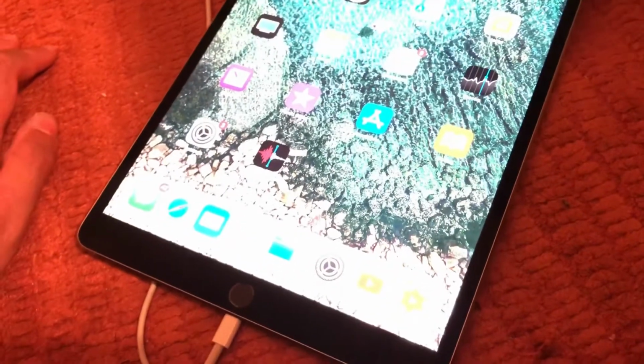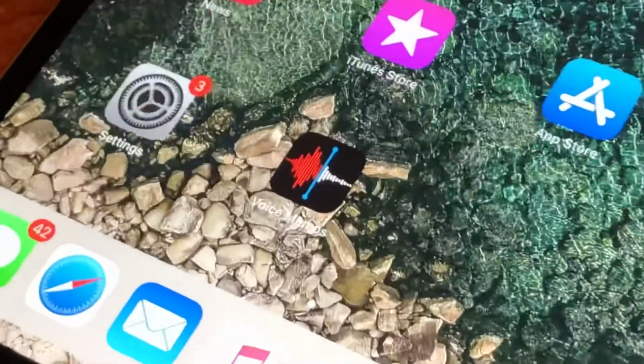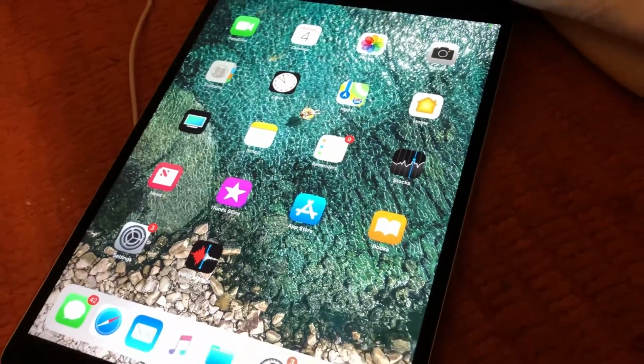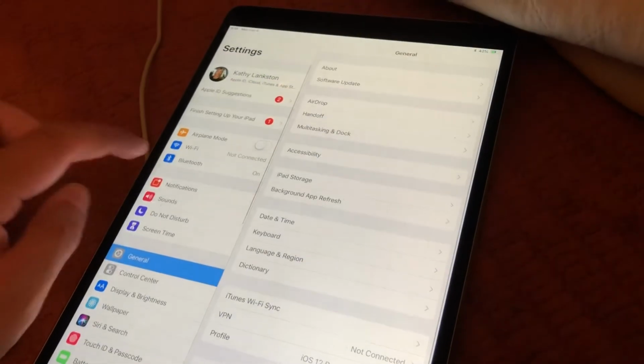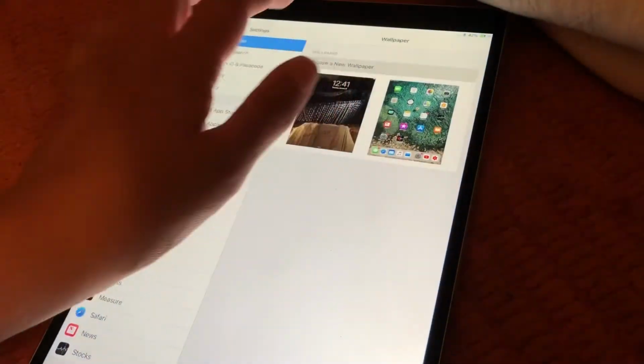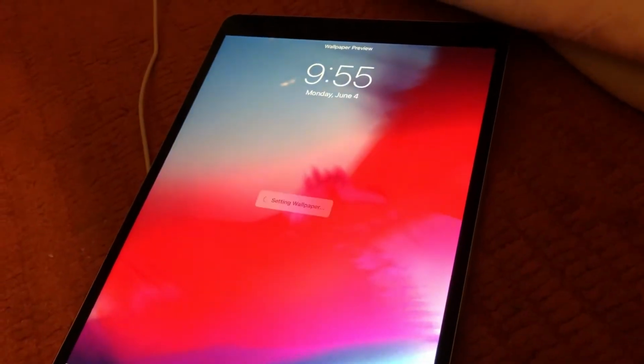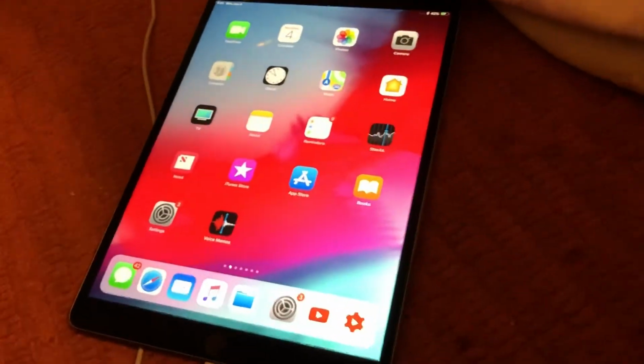You'll see the new voice memos and stocks app. And the first thing I decided to do was go in and change some of my settings, but you can see those new icons right here. So I went inside and figured that I would put the new iOS 12 wallpaper on. So that was my old wallpaper. And here's the new wallpaper that was demoed in the keynote today. I thought it looked pretty cool. It is very iPhone 10-ish.